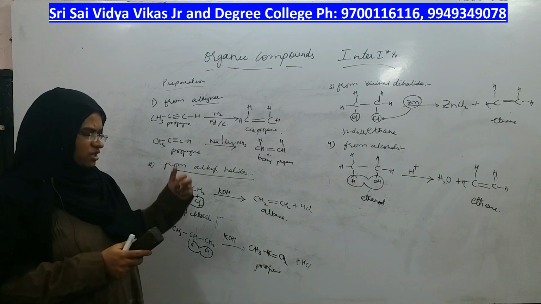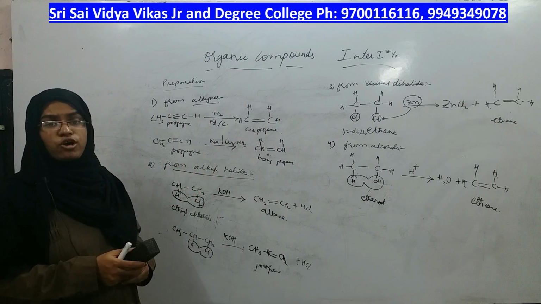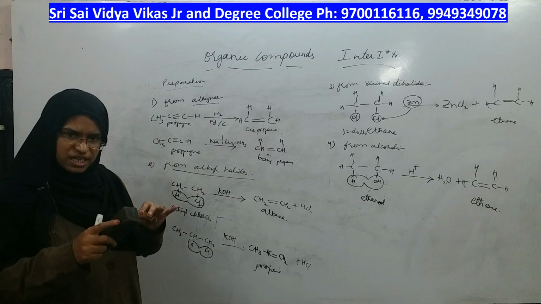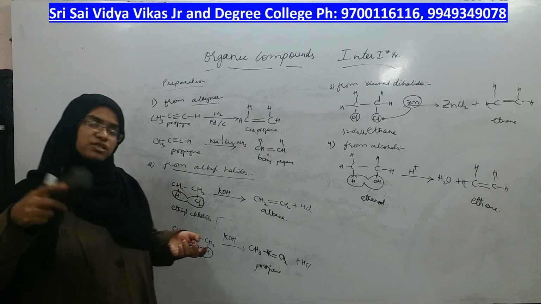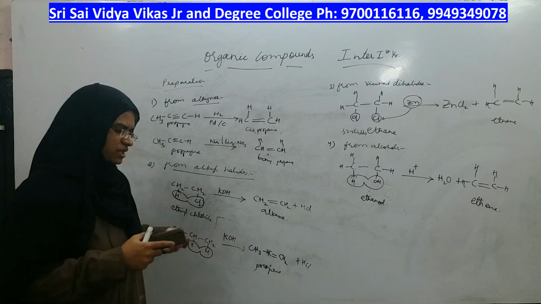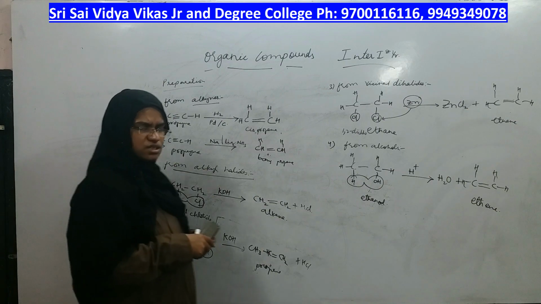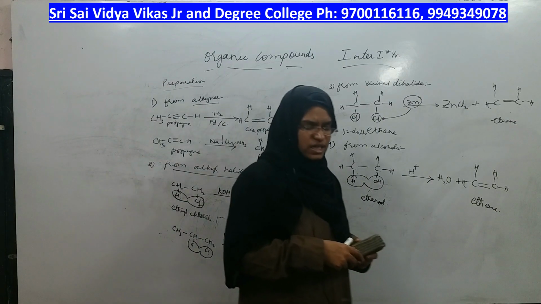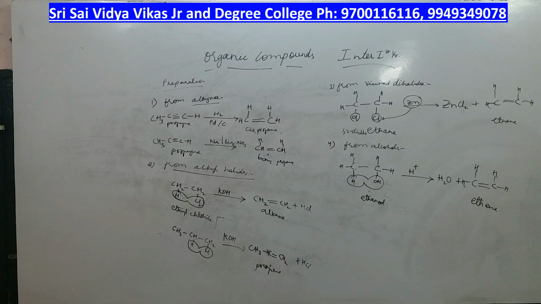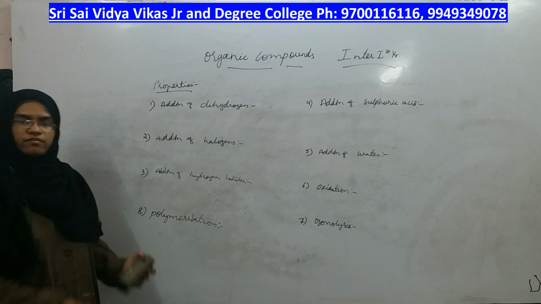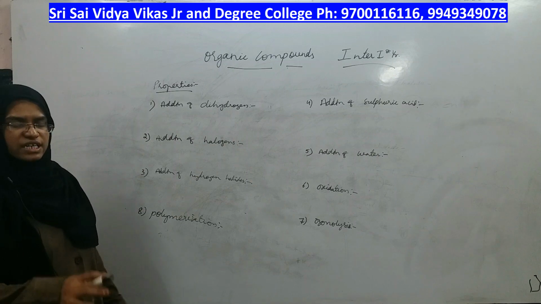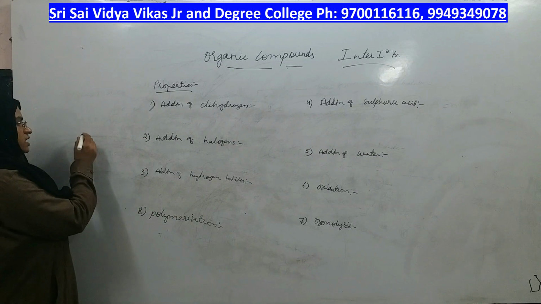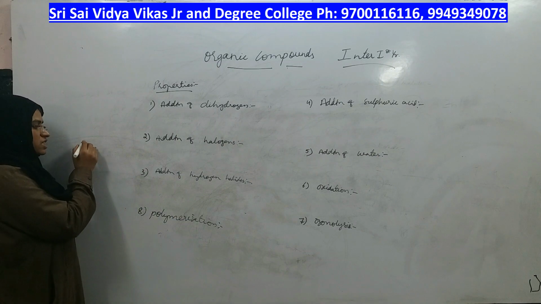Now the next topic for us is properties of alkenes. You got alkene, now how can you use that alkene for the preparation of some other products? Then the next heading is properties of alkenes. When I say properties of alkene, the reaction should be of which nature?